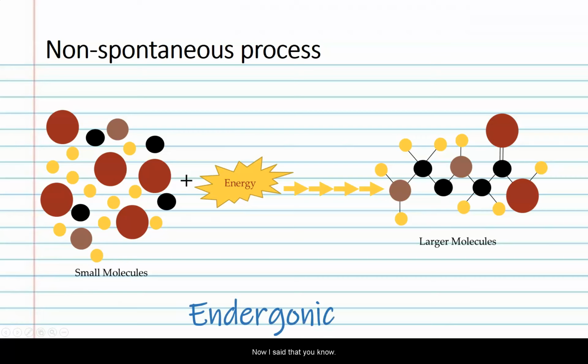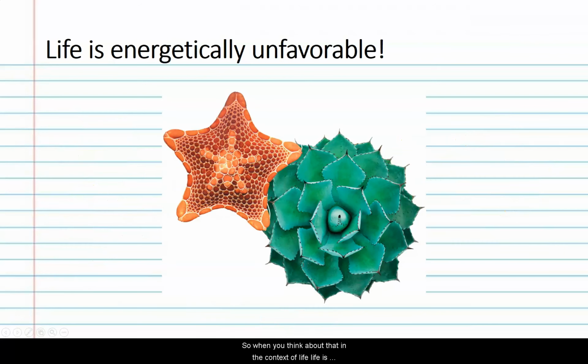Now, I said that entropy is constantly increasing, right? So when you think about that in the context of life, life is energetically unfavorable. Keep in mind, what is it that is driving life? What sustains life on this planet? It is the sun. It's the energy of the sun.